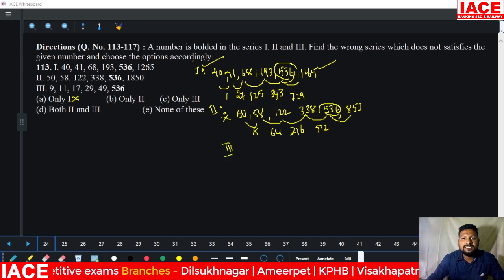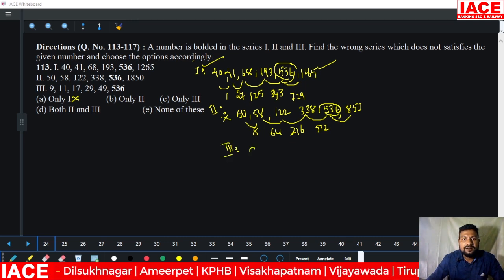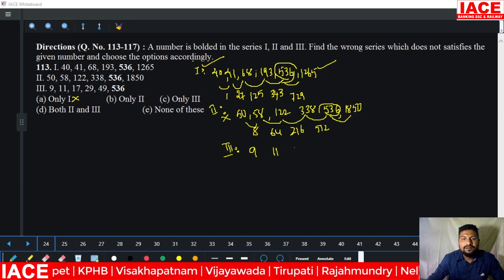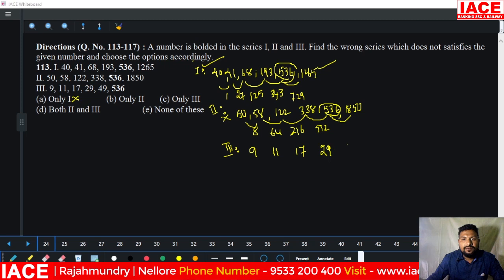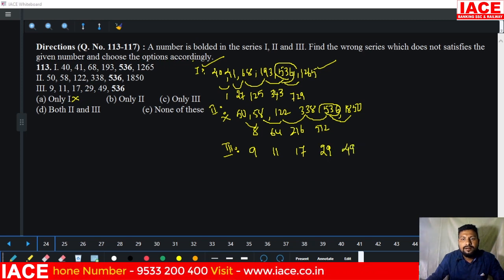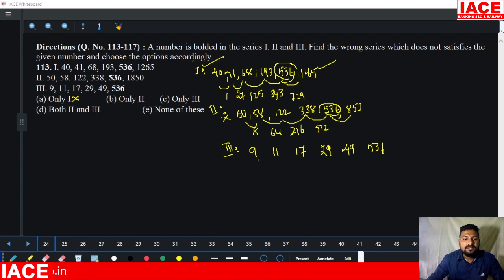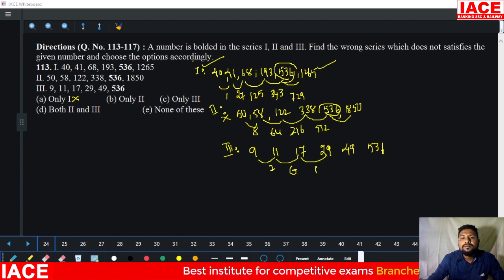And coming to the third statement. Third statement: 9, 11, 17 and 29, 49 and 536. Check the differences here. Here the difference is 2. Here the difference is how much? 6. Here the difference is 12. And here the difference is 20.